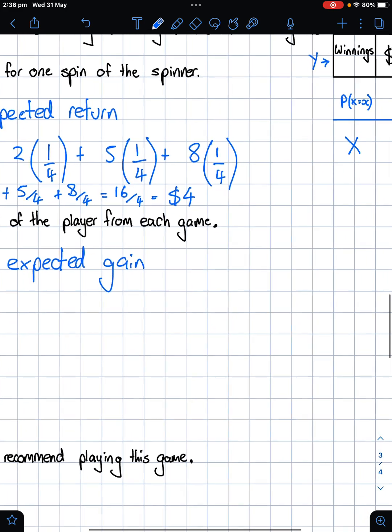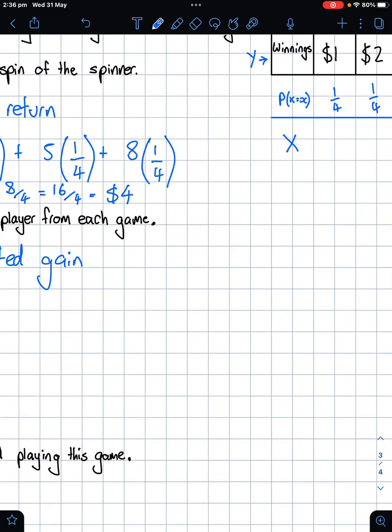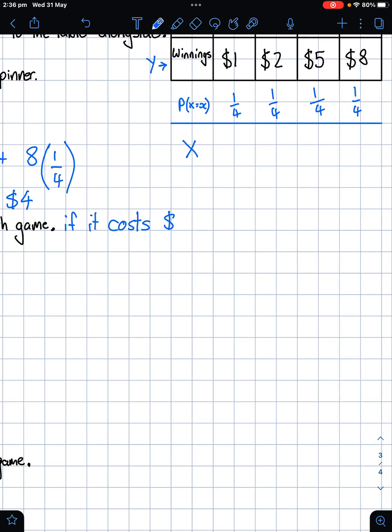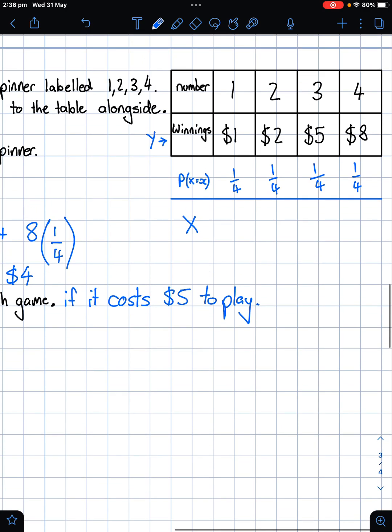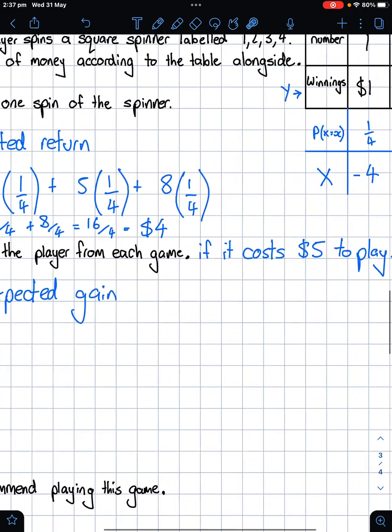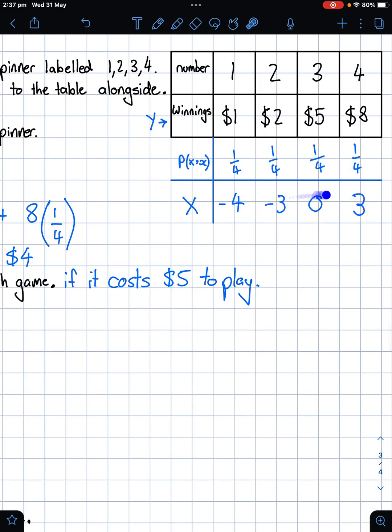I've actually missed a bit of the question. Gain of the player if it costs $5 to play. Sorry, I forgot that. So if you consider this $5 to play, if you roll a 1, it costs you $5 to play. This is almost like a -4. This one here is like a -3. This would give you a 0, and this one would give you a +3. Looking at those results, if you stake $5 on each game, you make your money back, you win money, but here you lose. You would expect, just looking at this table, that the expected value isn't very good on this one.